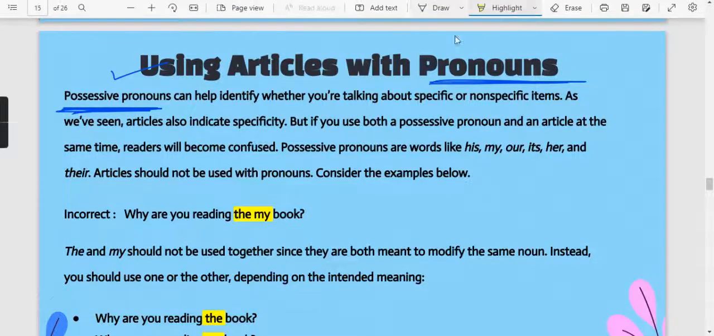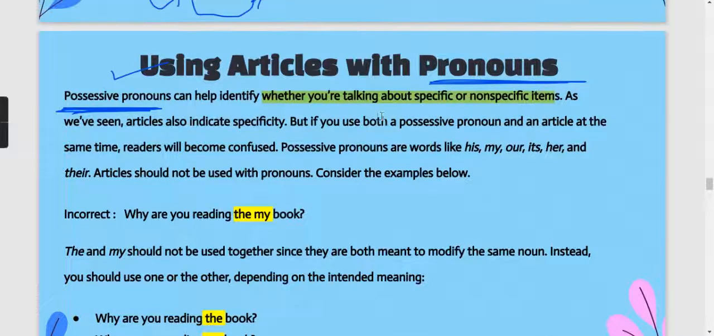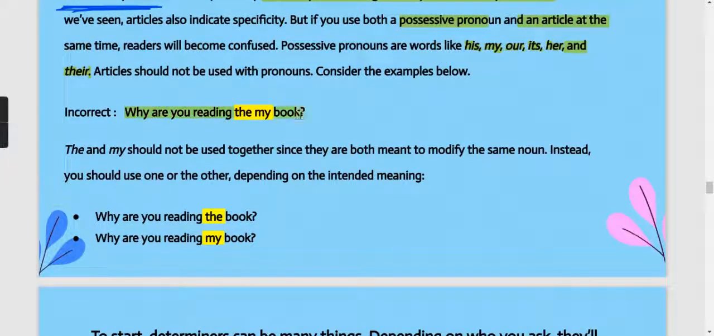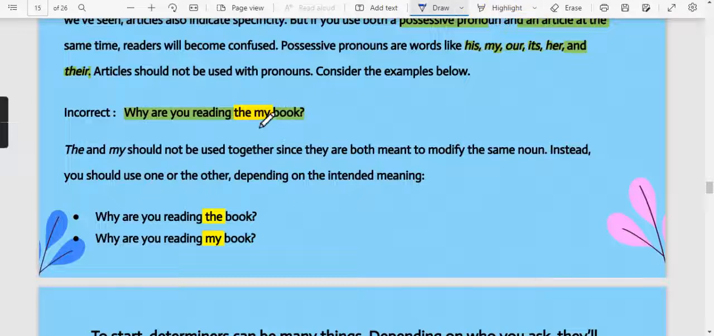Possessive pronouns basically help us to identify whether we are talking about specific or non-specific items. Okay, so if we are using both a possessive pronoun and an article, sometimes there will be confusion. Possessive pronouns include his, my, our, its, her and their. Okay, so the rule is that articles are never used with pronouns, but if it is a possessive pronoun, then it can be used. Like here, why are you reading the my book? Okay, so here you know that my is a pronoun, and here we are using the article. So the sentence is